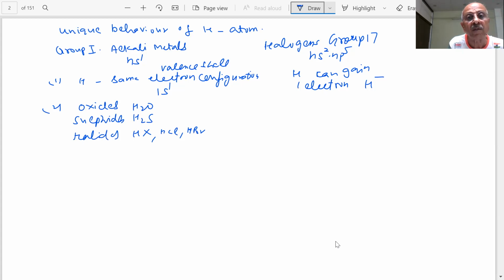They are similar: you have Na2O, Na2S, and NaCl. So they can also form such halides, oxides, and sulfides like this.